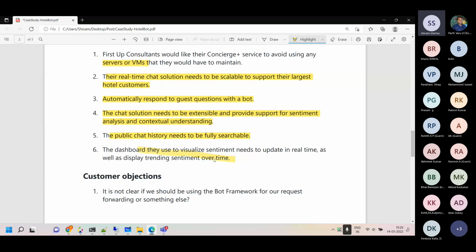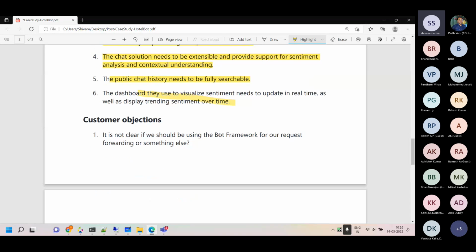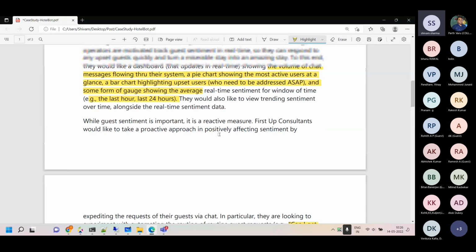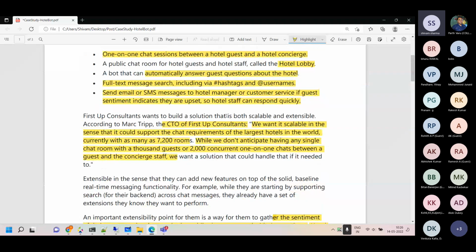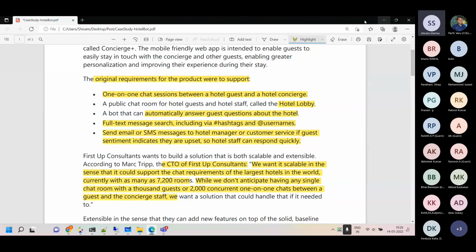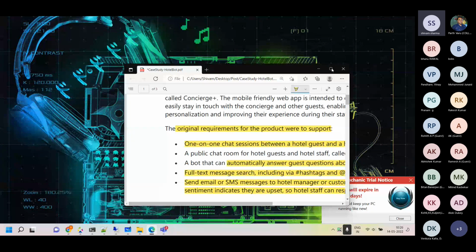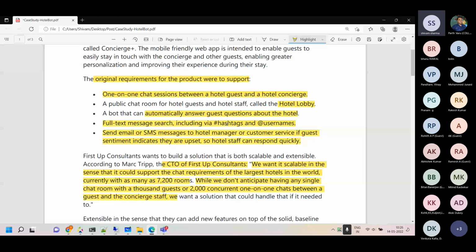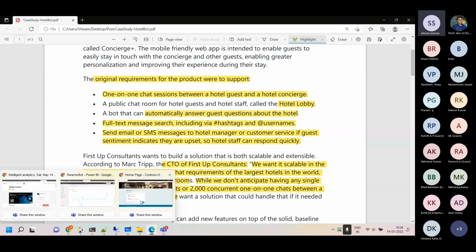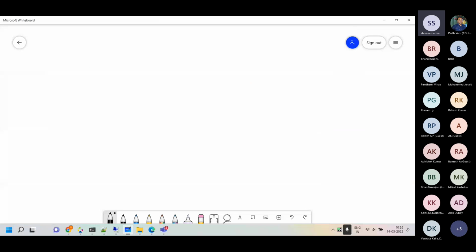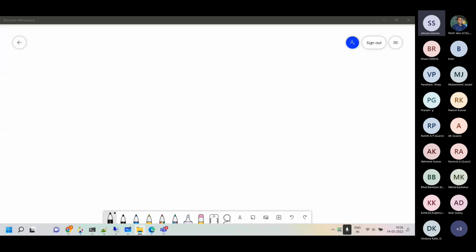Let's see how we are achieving it. So this is the problem statement. I'm pretty sure you got the problem statement. So we are doing it for a concierge service, and I will just move it. Maybe I'll just keep it there, and I'll see why my laptop is slightly lagging right now, but I'll just go back to my whiteboard. So let's get started.